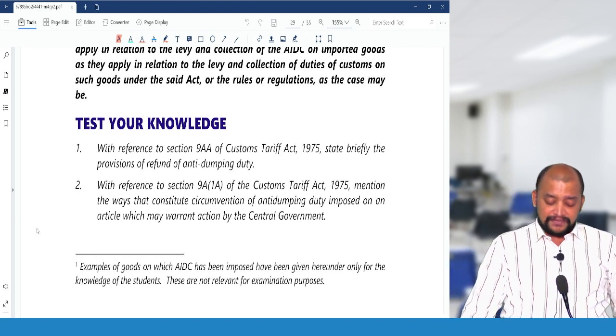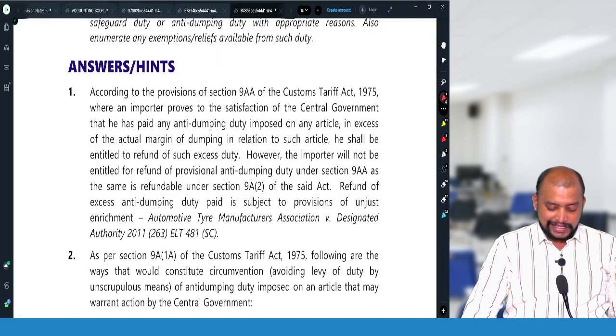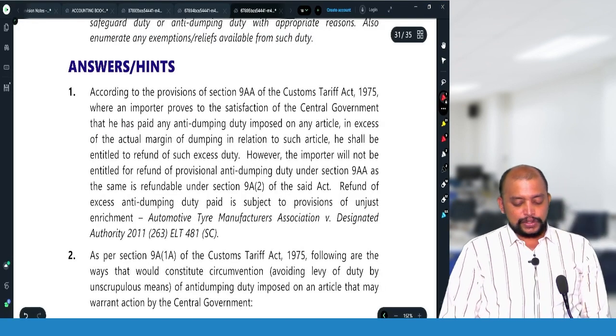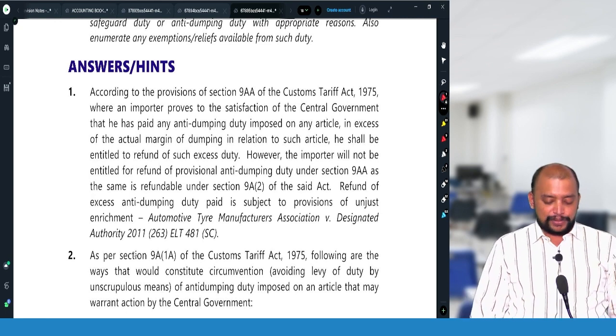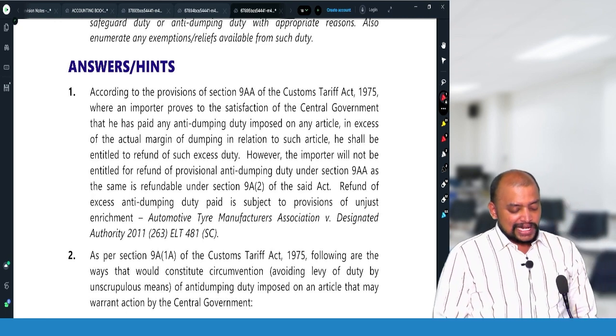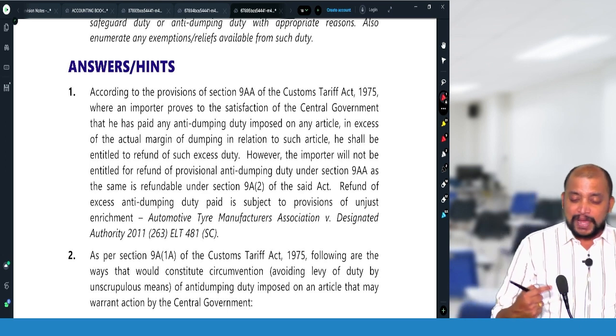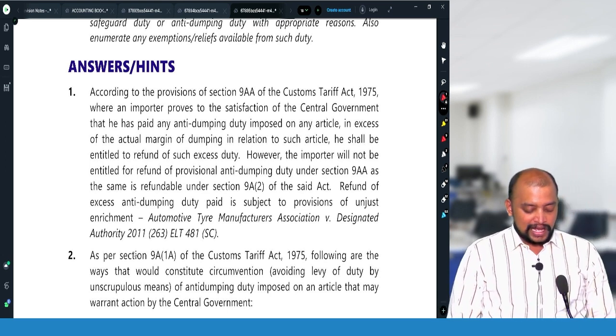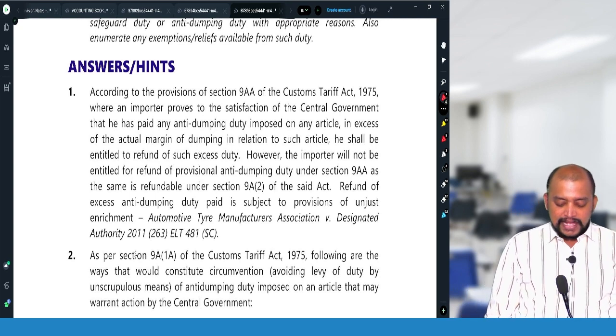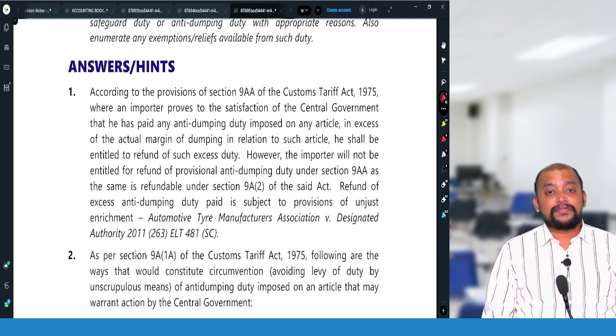That is, whenever we pay this anti-dumping duty in excess, because there is a provisional anti-dumping duty, under provisional anti-dumping duty, when we pay excess amount, we will be able to get the refund. Okay. So therefore, it is subject to the provisions of unjust enrichment.